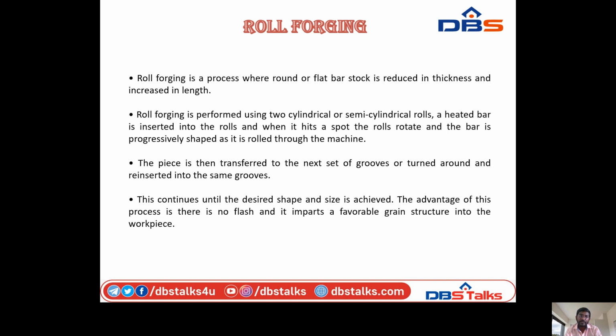So by using the rolling process, the length of the material will be increased. The thickness of the material will be reduced.